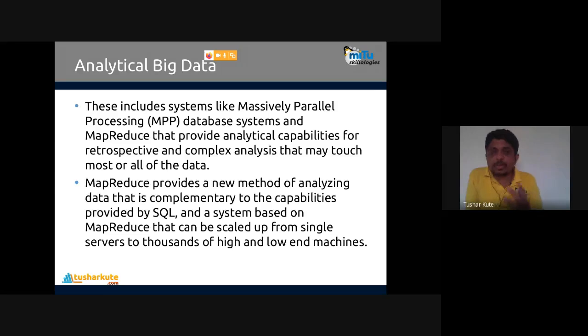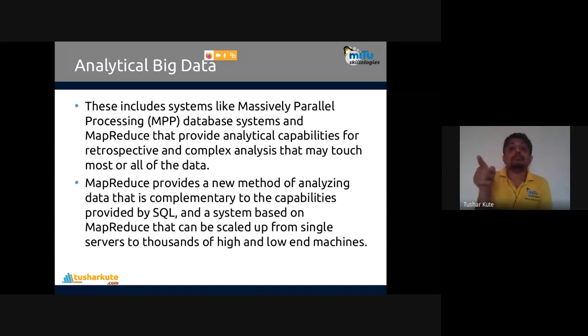MapReduce is one of the frameworks. I think we have seen that in the syllabus of advanced data analytics. It's a framework which is used for analyzing data. It is complementary to the capabilities provided by SQL, and a system based on MapReduce can be scaled up from a single server to thousands of different machines if you want to analyze it. So big data analytics works in this way.